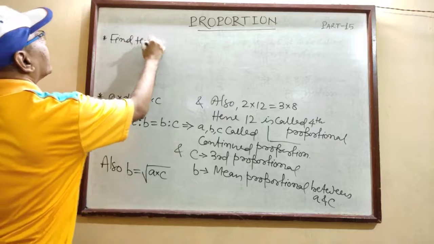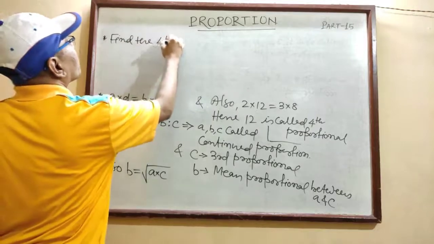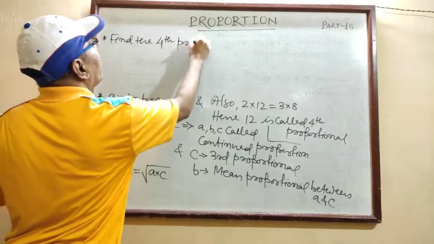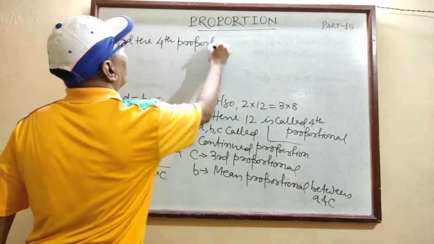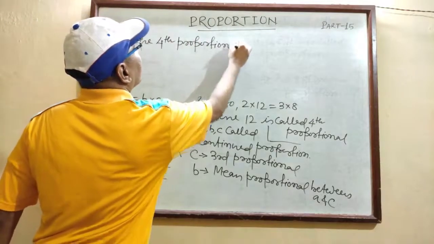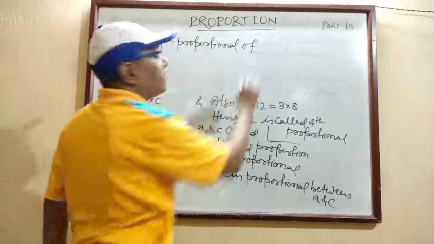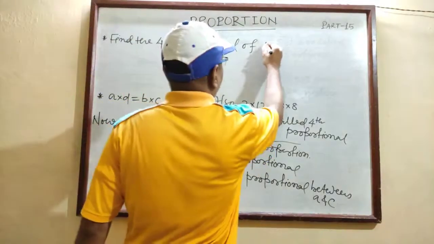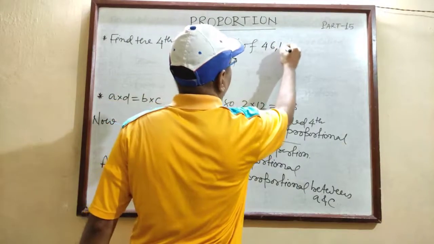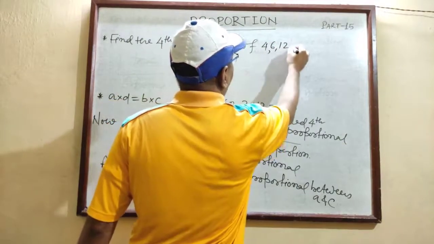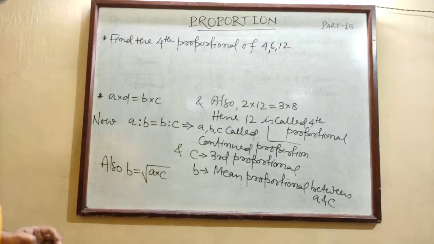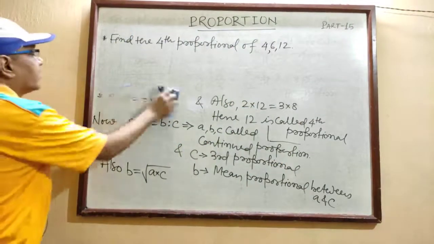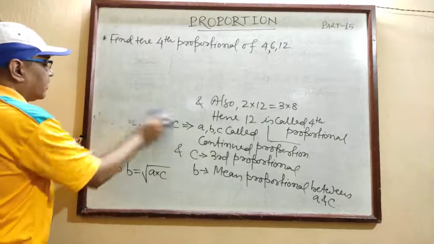Find the fourth proportional. Fourth proportional of 3 numbers taken, 4, 6, 12. Your question is find the fourth proportional. What does it mean? Find the fourth proportional.